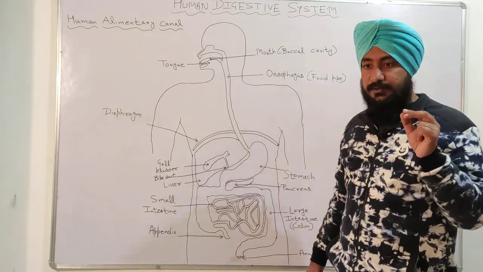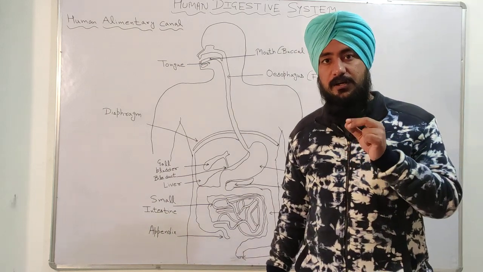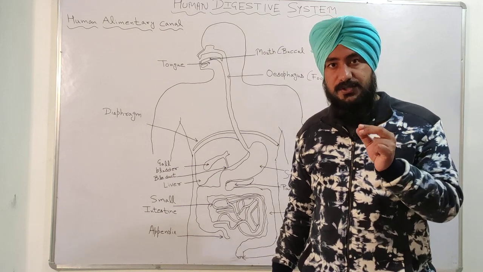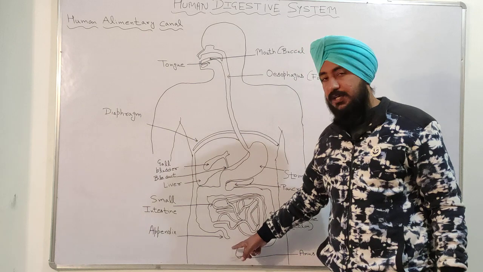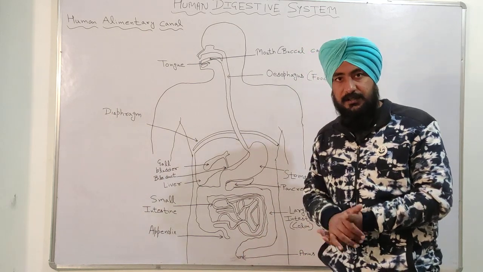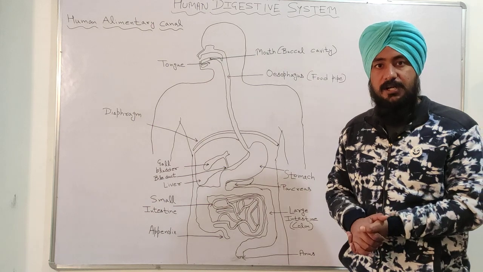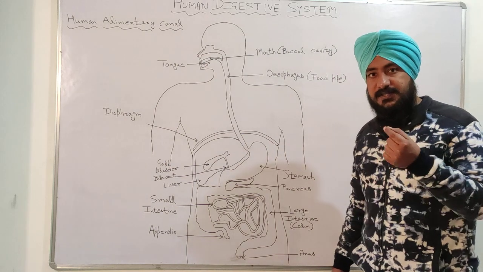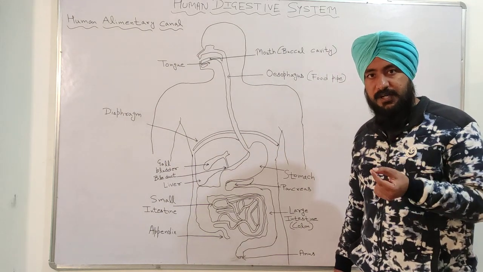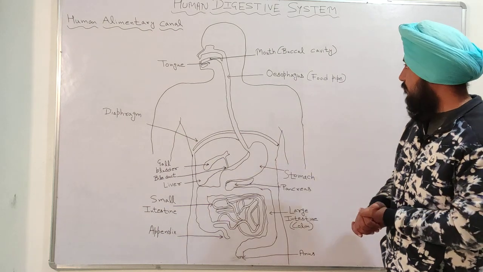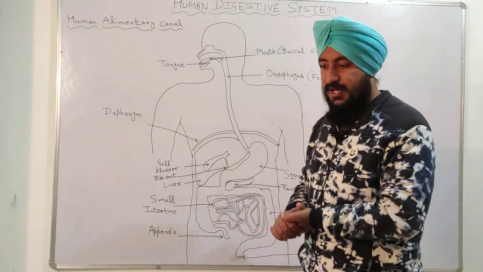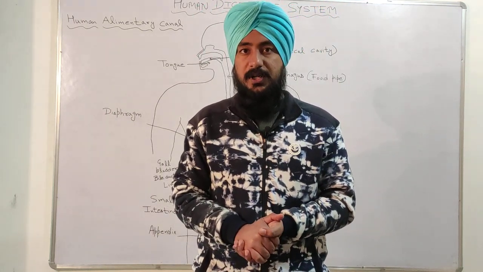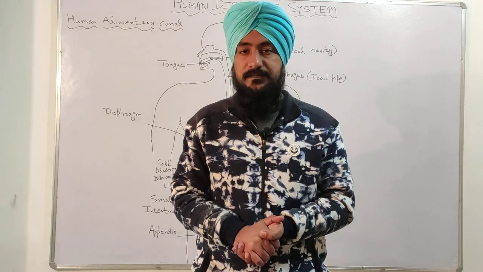But now human beings don't eat raw food, so the function of this appendix is now decreasing, and that's why the size of this organ called the appendix is decreasing in the human body. So this was today's topic, the human digestive system. I hope now it is clear to all of you.